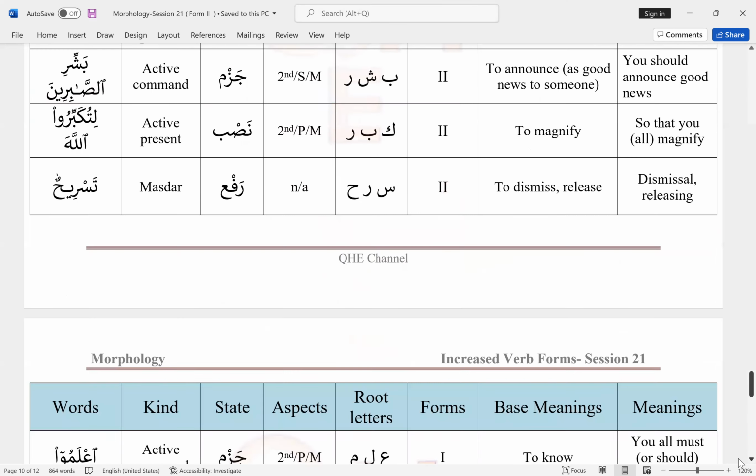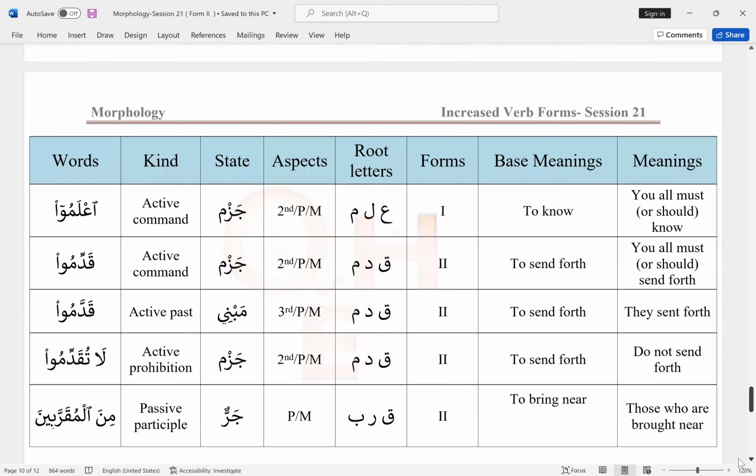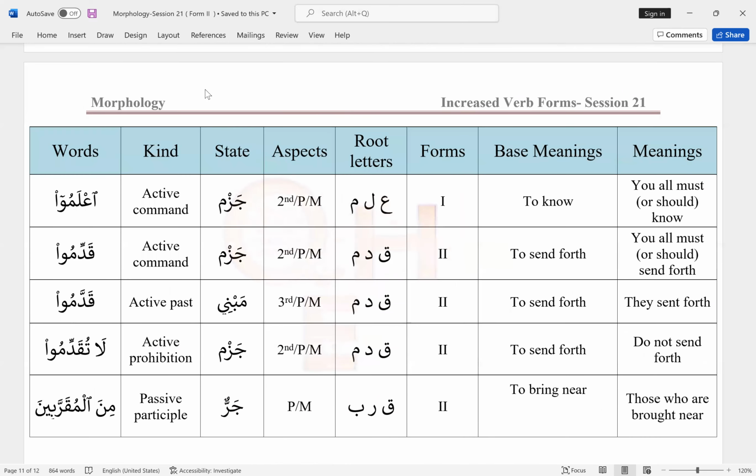Now let's go to the next table. Okay, so the first word we have over here, it doesn't look like definitely form 2, right? Because we don't see any shadda, nor does it look like any of the other mazid fi we learned in the previous sessions from form 7 through 10. Okay, so this looks like what? This looks like form 1.